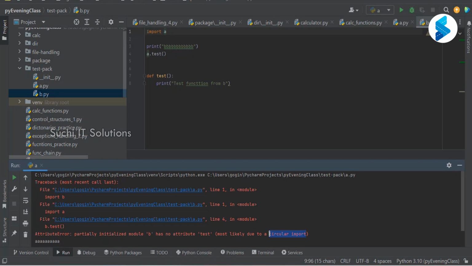So you should always be very, very careful. Do not cause a circular import. Are we clear? Clear, sir. Okay. Yes, sir. Circular import should be avoided. Okay, all right. So this is all about modules and packages and imports.